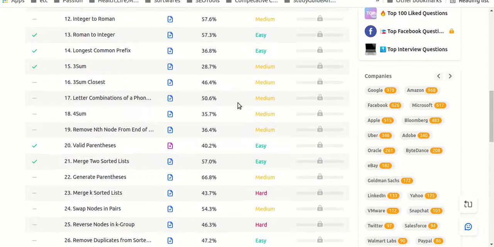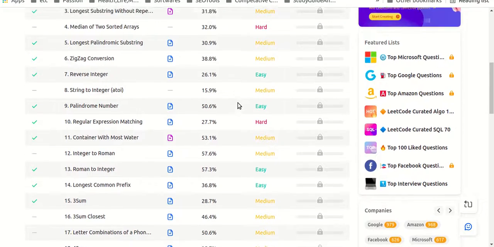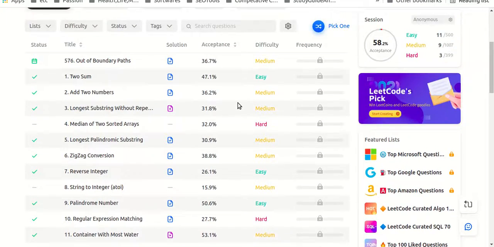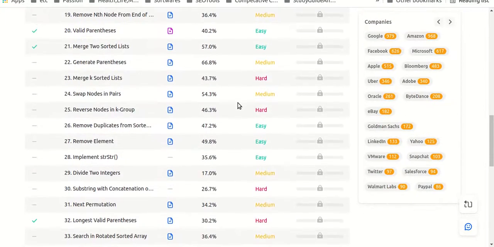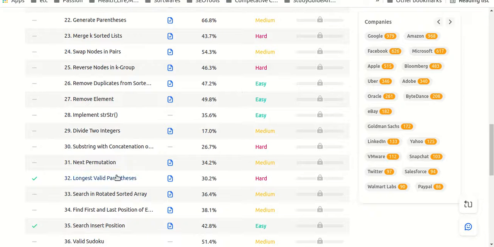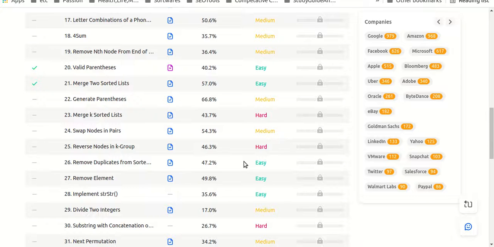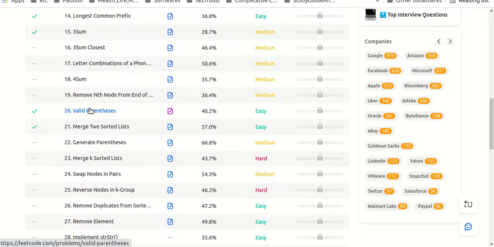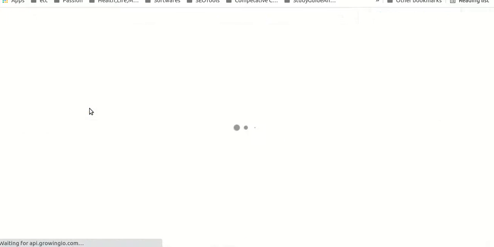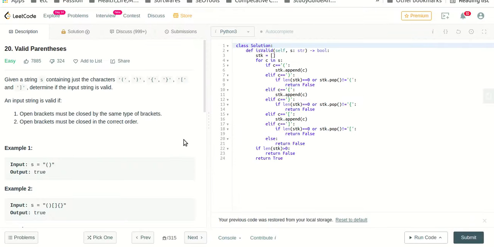So let's try out a problem. Let's try out an easy problem, so that the beginners can understand also, like valid parentheses. Okay, let's check out valid parentheses. Yeah.